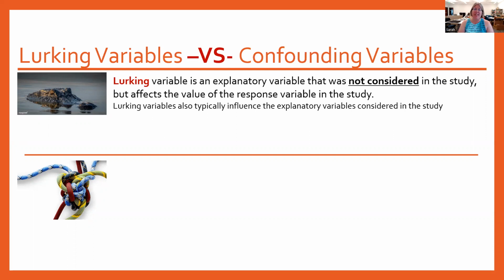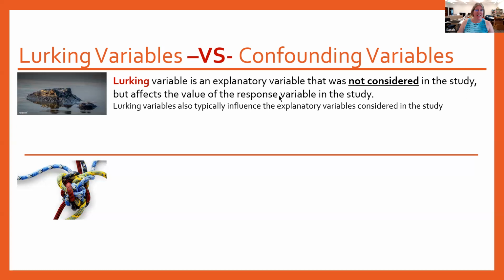A lurking variable is an explanatory variable that was not considered in the study, but it affects the value of the response variable. It also typically influences the explanatory variables considered in the study. So this is not something you're going to see listed in the research, but it is something that's affecting how things are working out in the relationships you're seeing.